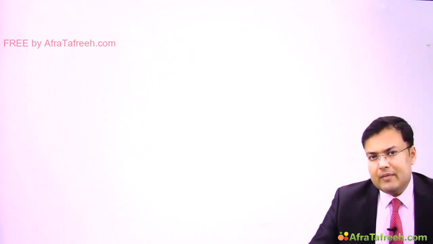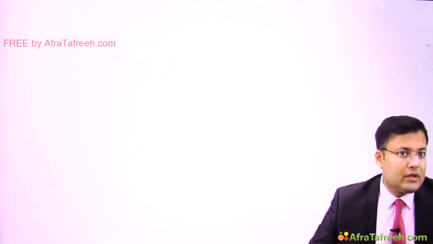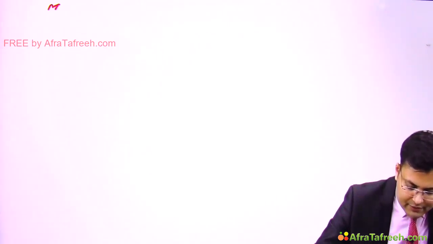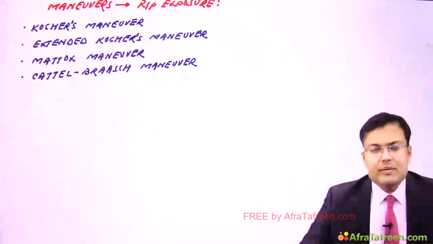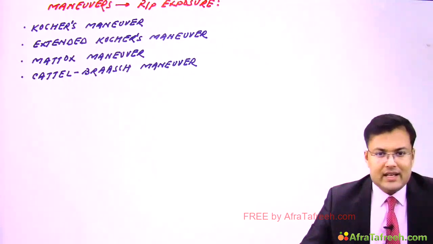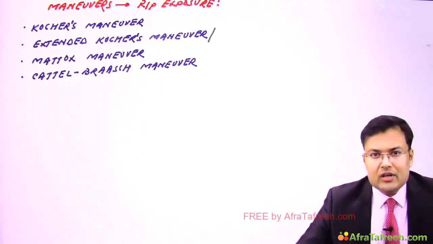In surgery, we perform certain maneuvers for retroperitoneal exposure. So see what are the maneuvers which are performed for retroperitoneal exposure. We perform Cocker's maneuver. There is extended Cocker's maneuver. What is the other name of extended Cocker's maneuver?